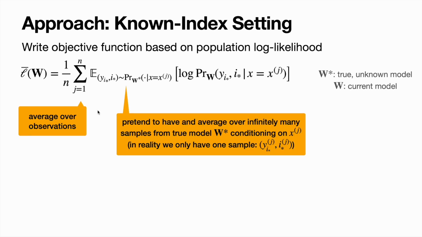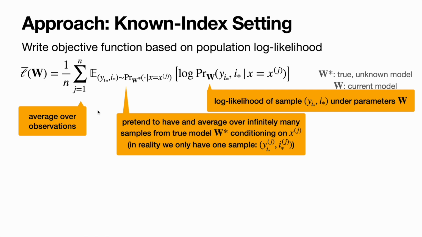And so this population log likelihood first averages over observations, then pretends to have an average over infinitely many samples from the true model W star, conditioning on the specific set of features xj. Now, in reality, we only have one sample from this, but the population log likelihood averages over infinitely many samples, y star and I star, sampled from the true model. And then inside this expectation, we just have the log probability of yi star and I star evaluated under the current estimates of the parameters w. So this is a pretty standard log likelihood calculation.